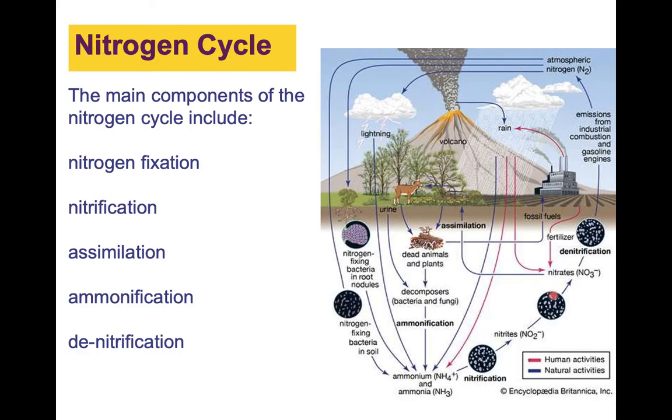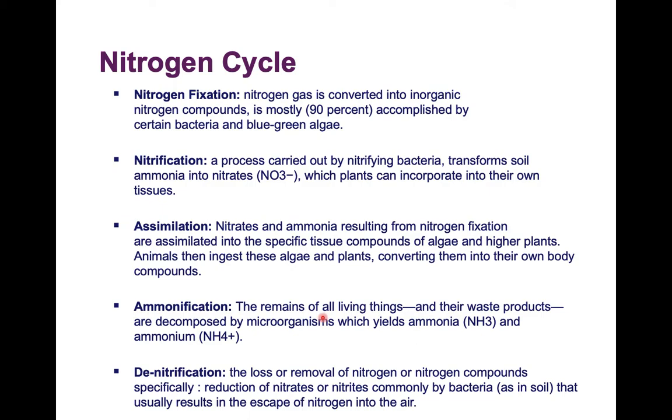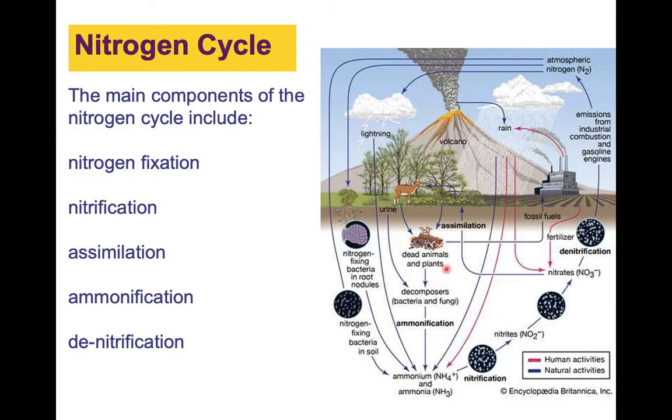So what's another process that could happen? Well, another process is known as ammonification. So what happens in ammonification? The remains of all living things and their waste products are decomposed by microorganisms, which yields ammonia and ammonium. So here we see dead plants and animals. We see the decomposers break them down, and they turn all of the nitrogen in these dead animals and plants into ammonium, which is an ion, or ammonia. They can then undergo the nitrification process so that it can get assimilated into plants.